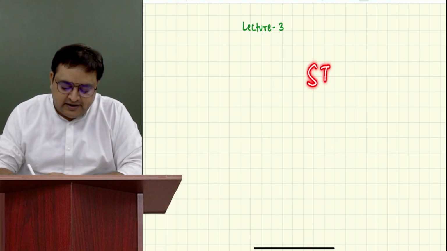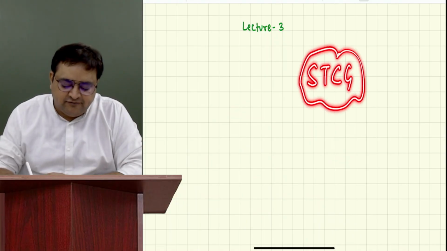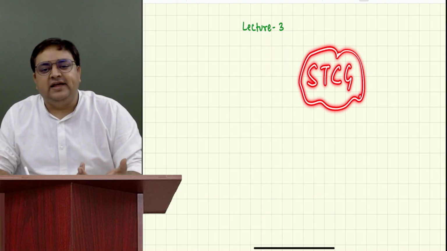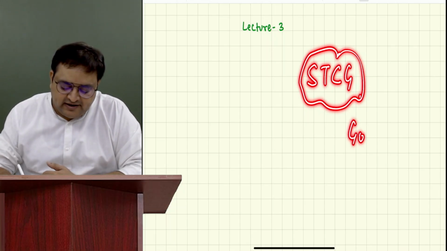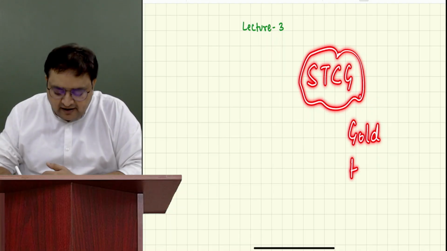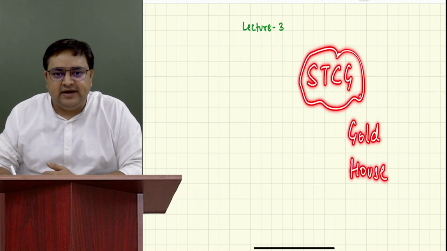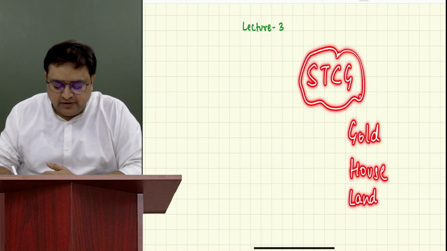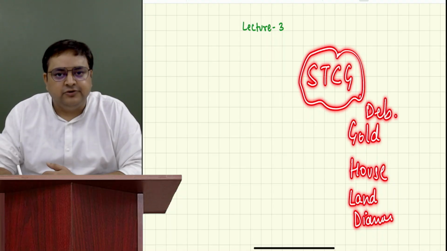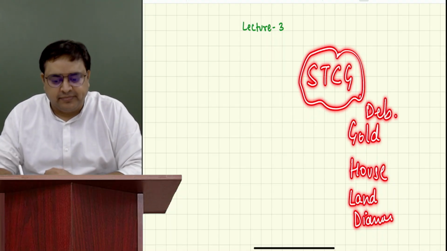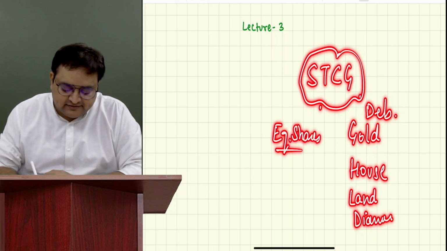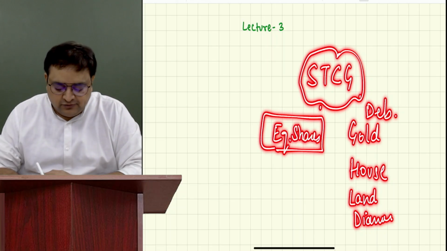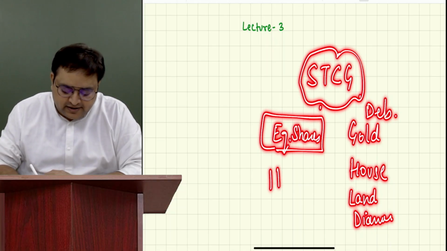Then short-term capital gain. Let's say you have an asset and you are selling it within 2 years. So that is a short-term capital gain. For example, you are selling gold within 2 years. You are selling a house within 2 years. You are selling land within 2 years. You are selling any diamonds within 2 years. You are selling debentures within 2 years. So these are short term. If you are selling equity shares, that too is short term. So only for equity shares, we have section 111A.